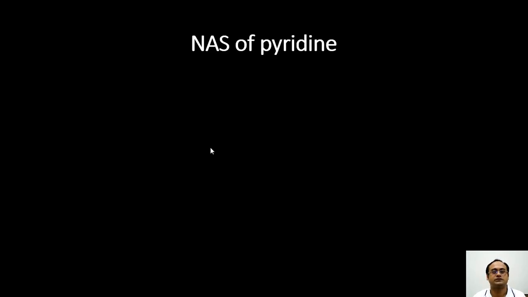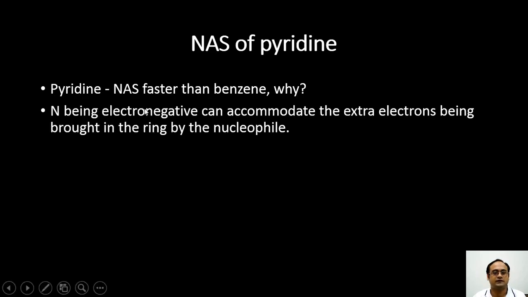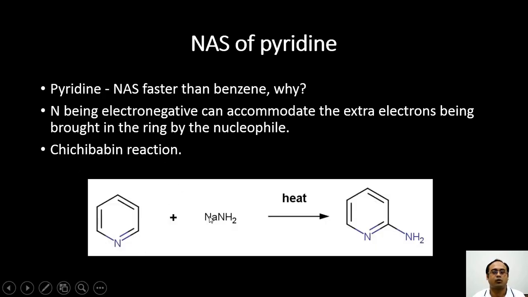Then we move on to the next reaction, that is nucleophilic aromatic substitution of pyridine, and it is found that the nucleophilic aromatic substitution of pyridine is faster than that of benzene. Can you explain this based on what we have learned so far? The answer is that nitrogen, being electronegative, has the capacity to accommodate the negative charge that is brought in by the nucleophile, and therefore the structure of the intermediate is stabilized. An example of this reaction is the Chichibabin reaction. In this reaction, pyridine is treated with a strongly nucleophilic reagent like sodium amide and heated, and we find that substitution preferentially takes place at the second position of the pyridine ring.